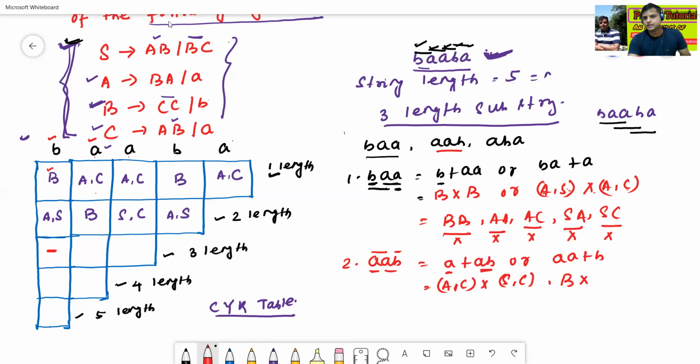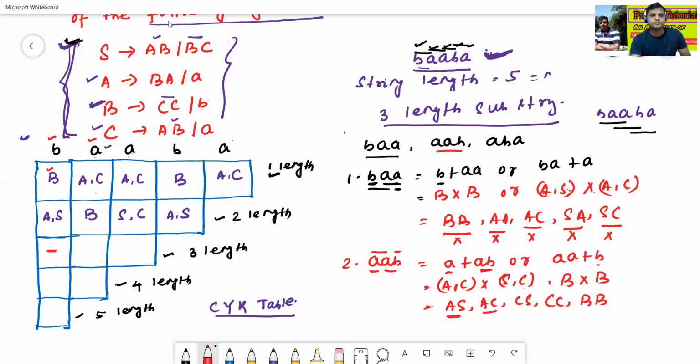Then take the cross product of B. B can be derived from B. So it is nothing but AS, AC, CS, CC. So AS, is there any AS? No AS.